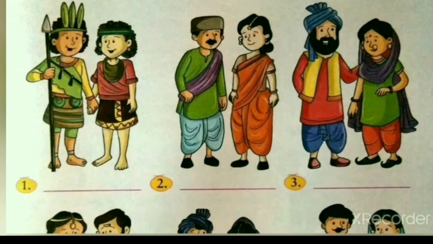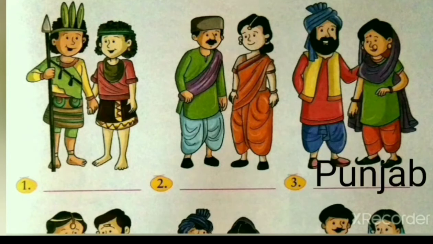In the third picture, we can see the people wearing the traditional dress of Punjab. The traditional dress of Punjabi men is kurta and tehmat, and the traditional dress for women is salwar suit. Patiala salwar is very popular there. We will write in the space given Punjab.